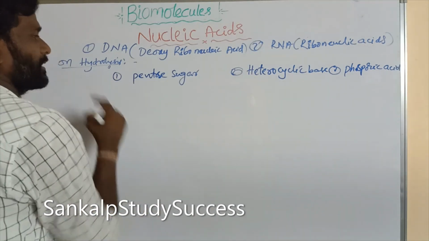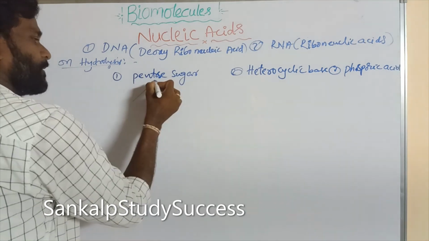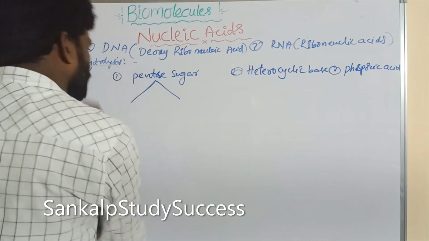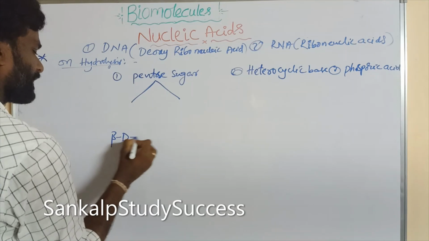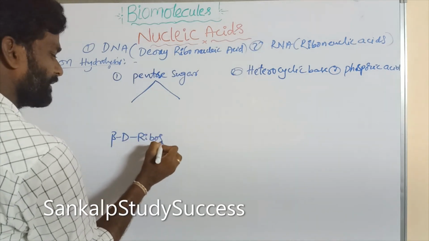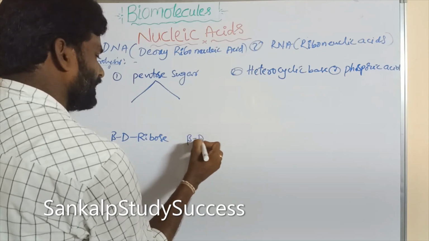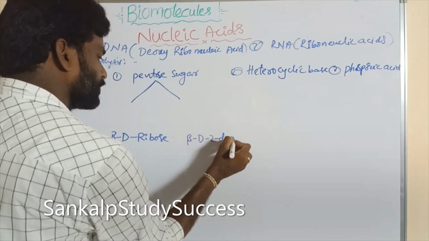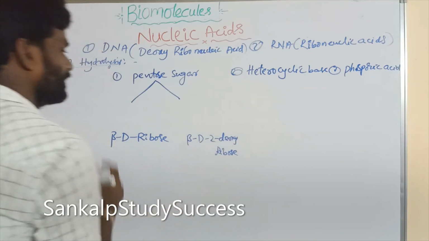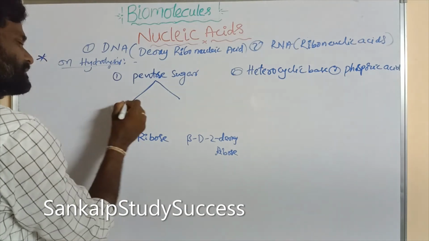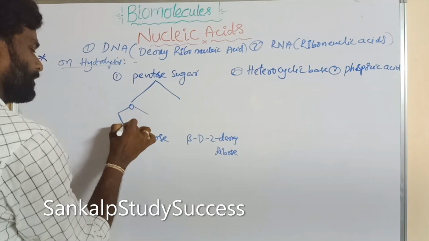Here the pentose sugars are in furanose form. There are two pentose sugars. One is beta D ribose, and another one is beta D 2-deoxyribose. Its structure is like a furanose form.